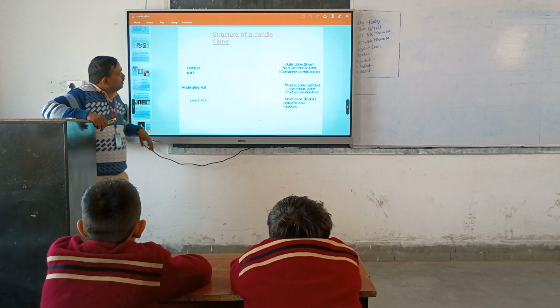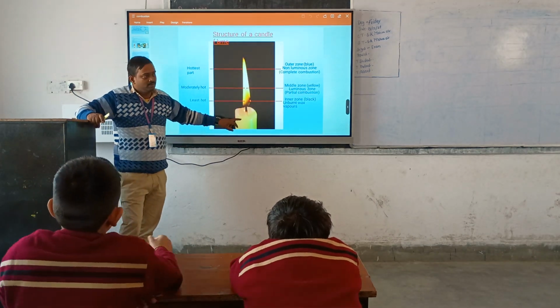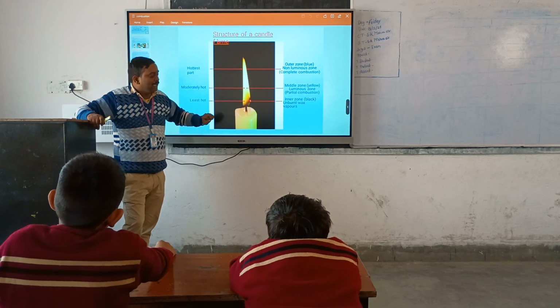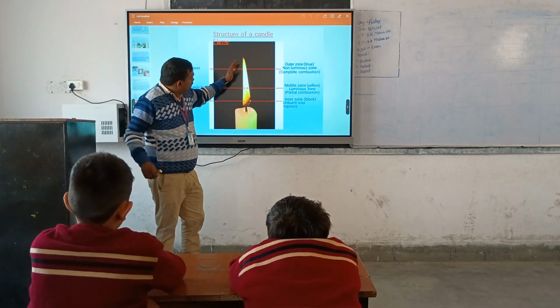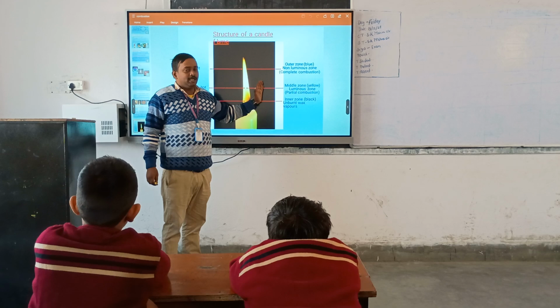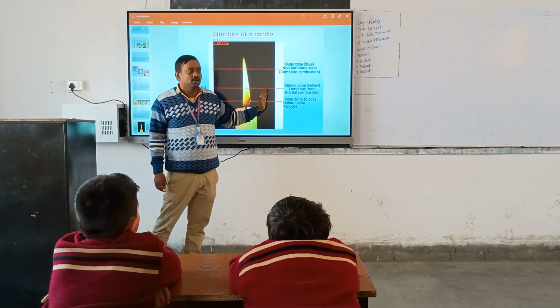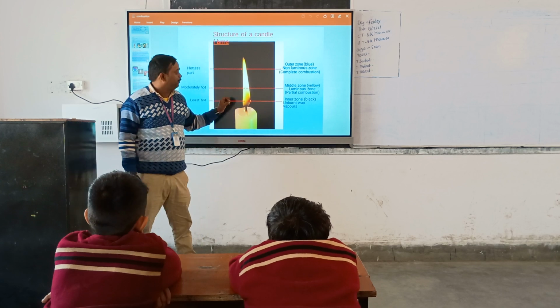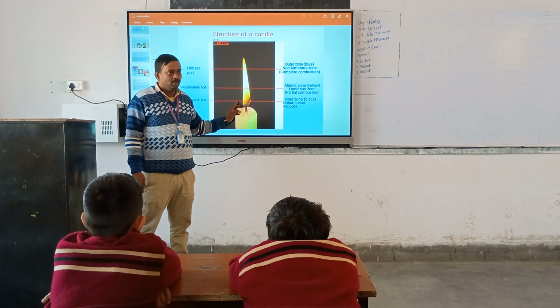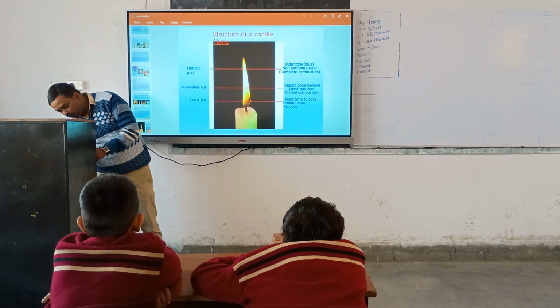This is a flame. You see, what is this? This is a candle. The outermost part connects with maximum oxygen. So the outermost is hotter and the inner is coldest.